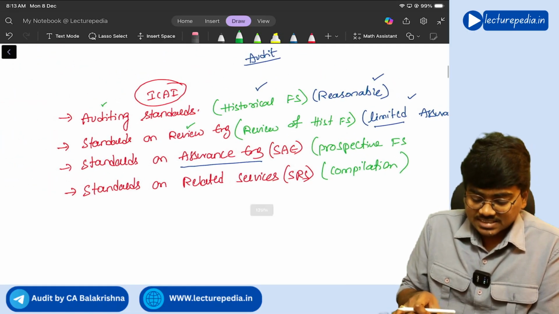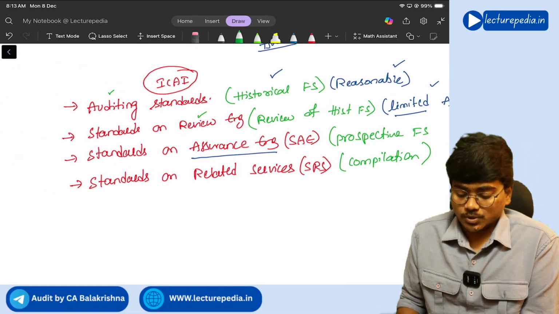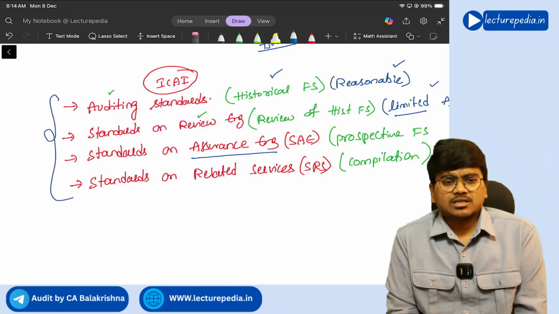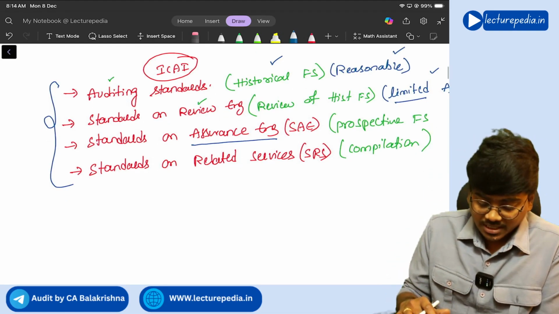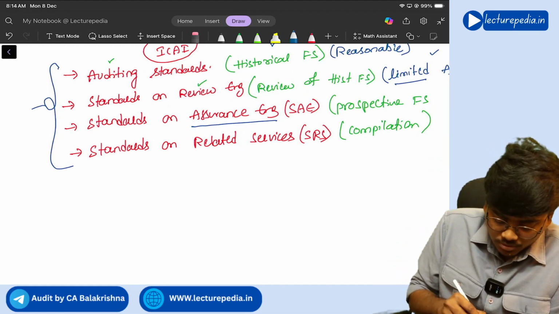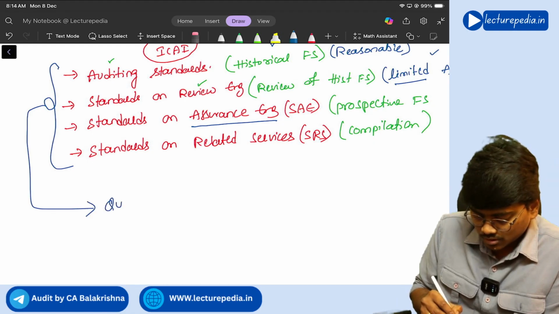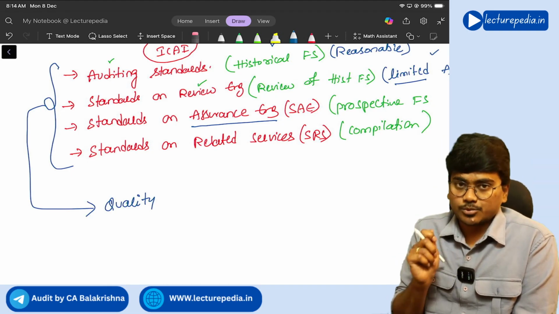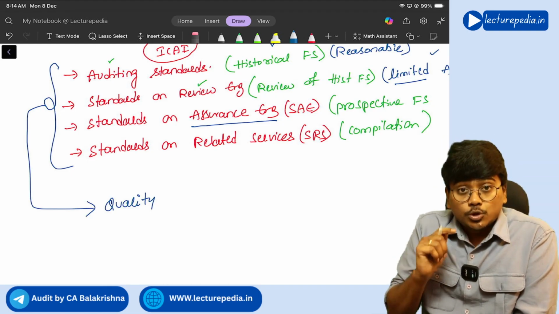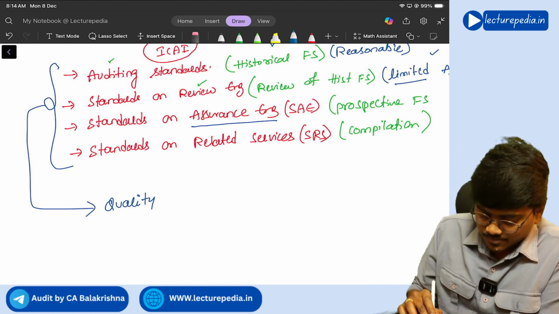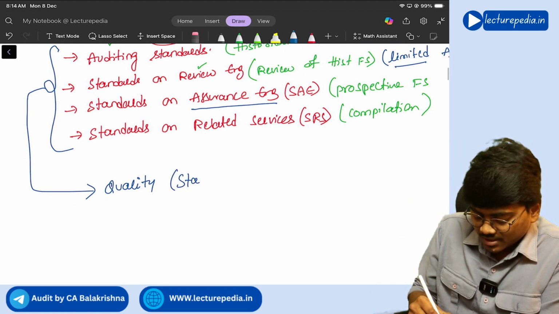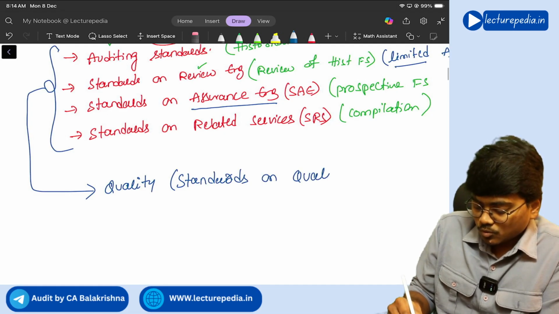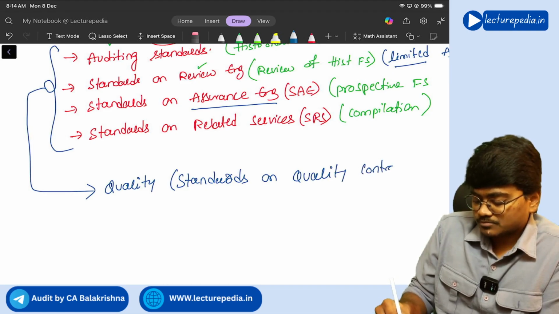So these are the four series of standards that ICAI has issued. Now, in all these types of engagements that the audit firm takes up, it needs to maintain utmost quality, correct or not? So in all the engagements or in all the services that the audit firm provides, quality has to be maintained. To ensure quality in all those services, ICAI has issued standards on quality control, nothing but